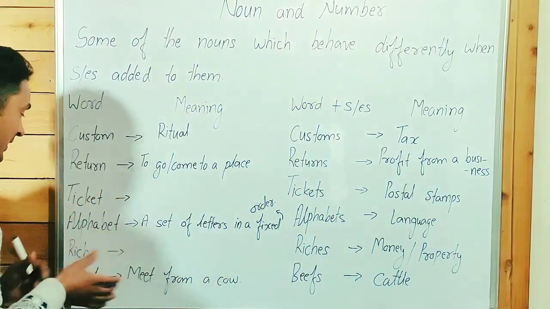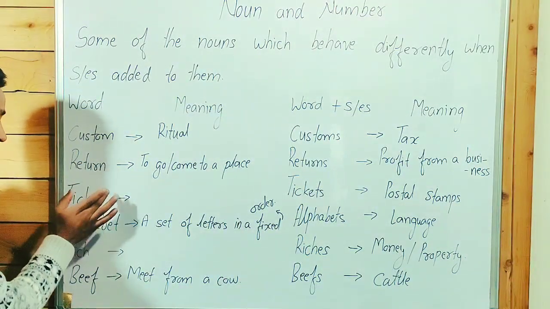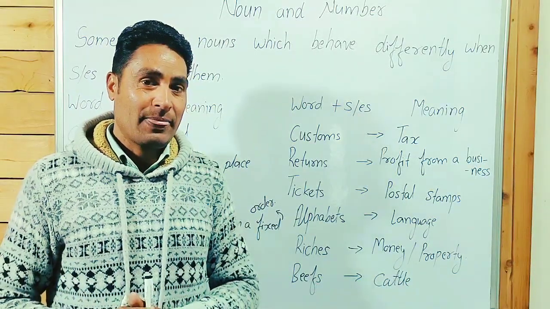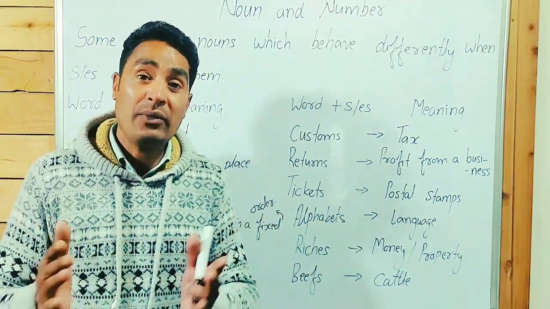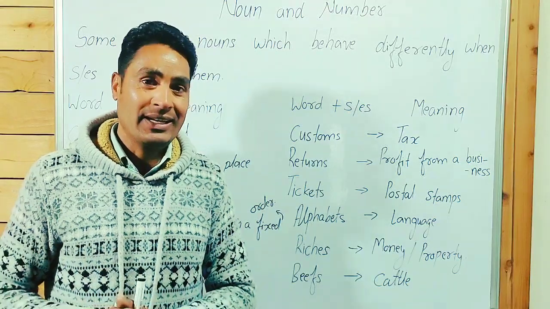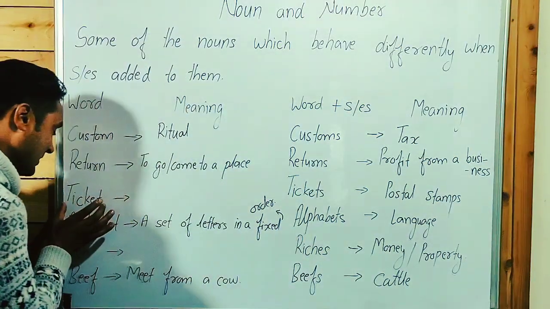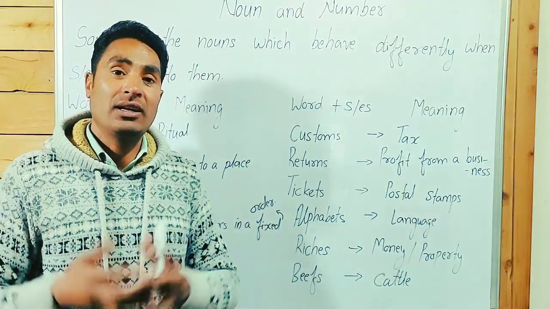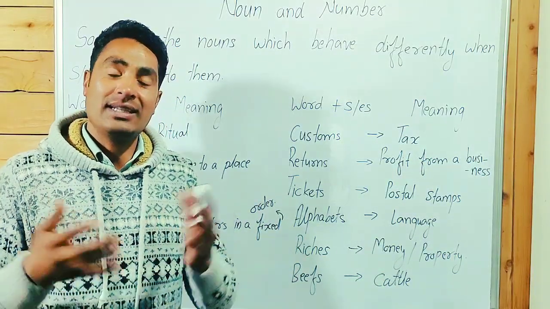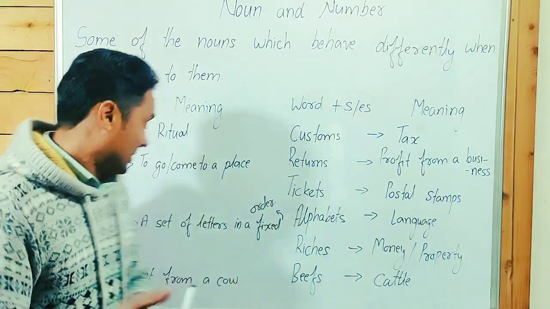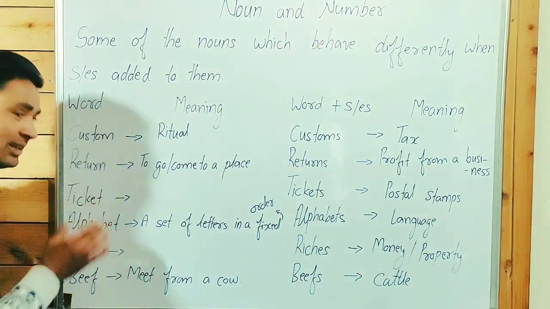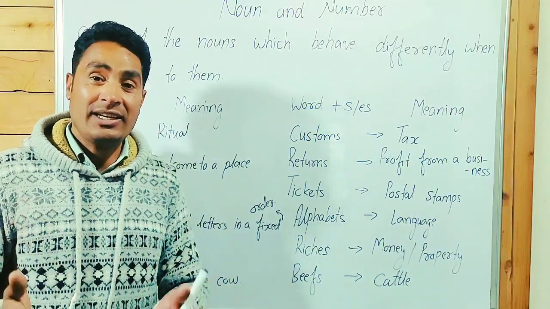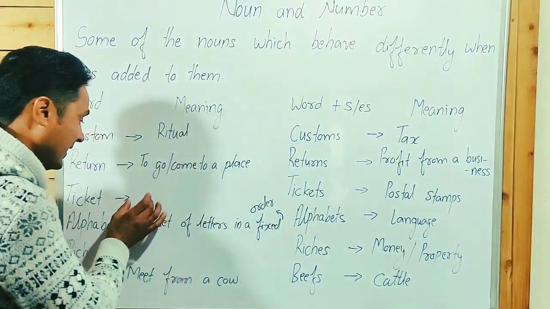Both have different meanings. Ticket is a piece of paper or a card that shows you have paid for a journey or for something. When we travel by bus or by train, we have to show a ticket.